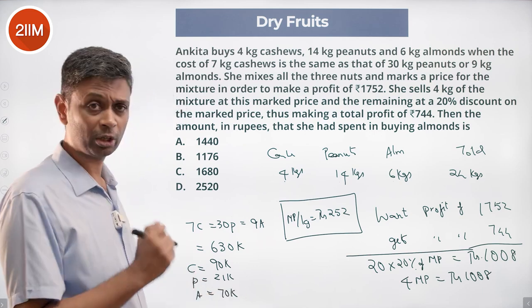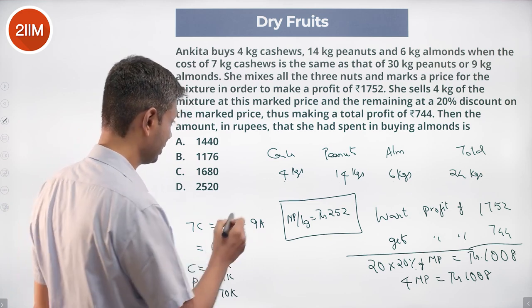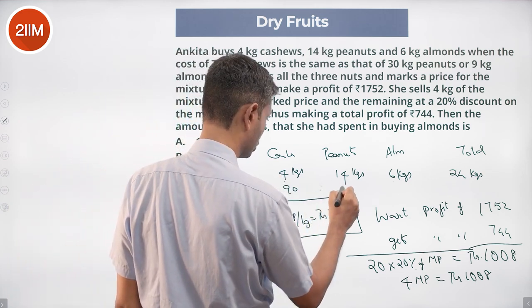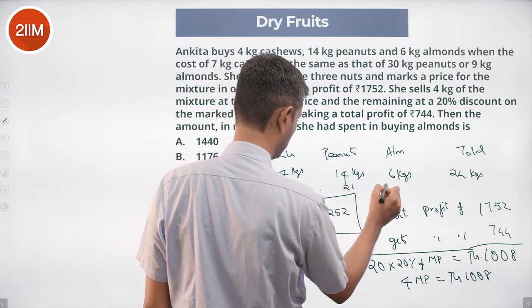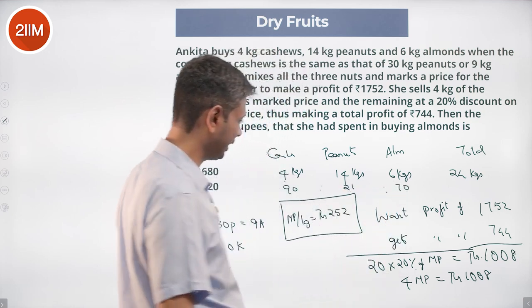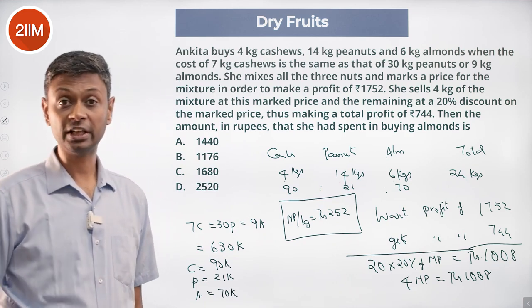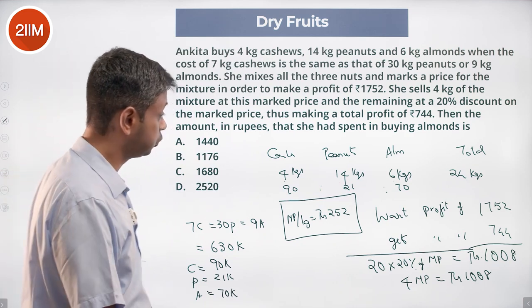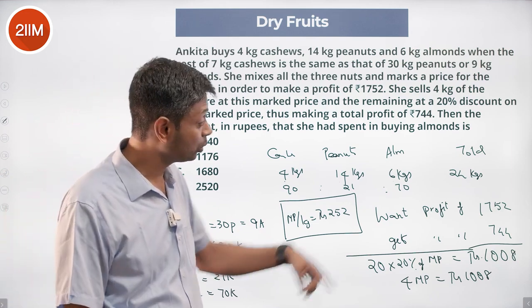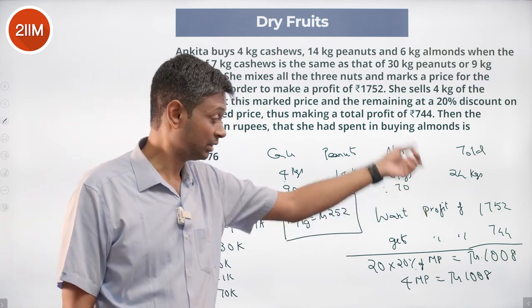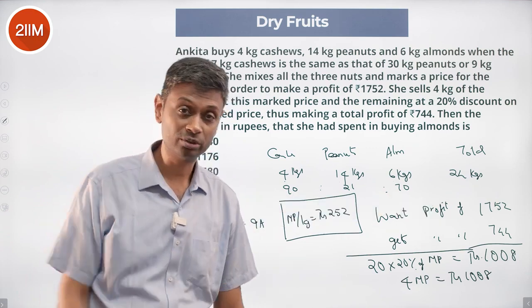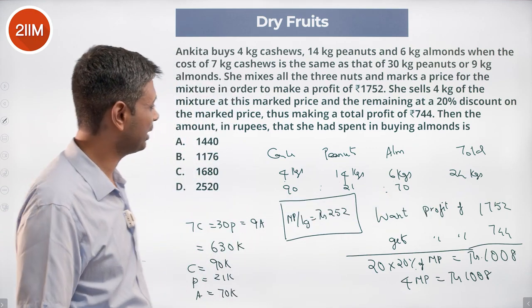The per unit pricing is in the ratio 90 is to 21 is to 70. 90k, 21k, 70k. That's the per unit pricing. Right? And then we'll have to do into 24 kilograms. Think about profit going to 1752, and then come back to this proper pain in the neck. Right? But let's attack it.